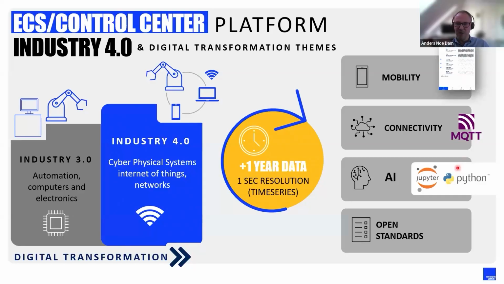For AI, we can execute AI scripts directly on the platform, or we can connect to an endpoint in the cloud and bring back predictions directly into the control of the plant. And then for open standards, we are working together with Open Process Automation Group and Universal Automation on pushing open standards into the cement industry.